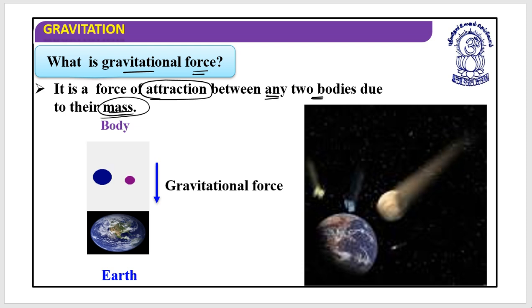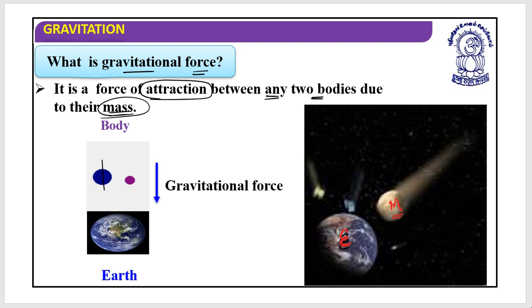Yes. So any object that is dropped from somewhere will come to earth, as you can see in the diagram. One more case is, let's say this is earth, and this is, let's say, moon. Then the moon is revolving around the earth. Why? Because of the gravitational force of attraction between these two. So this is a force of gravitation. It is always attractive in nature.